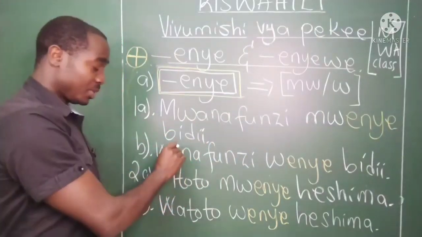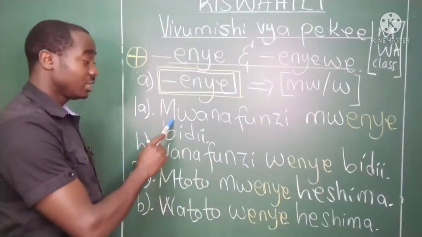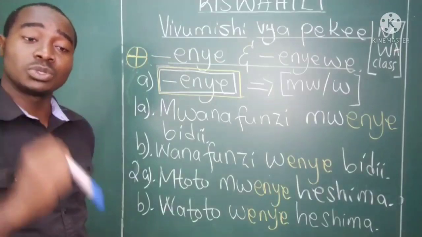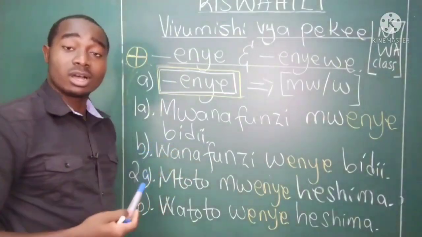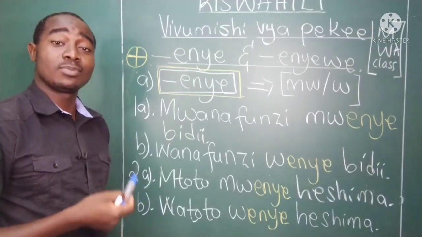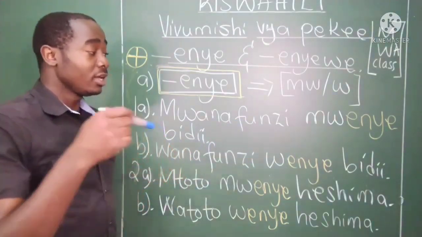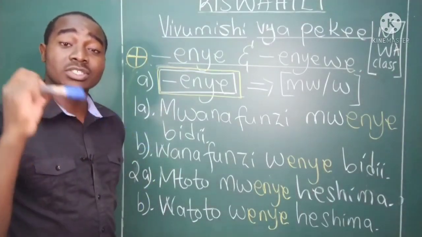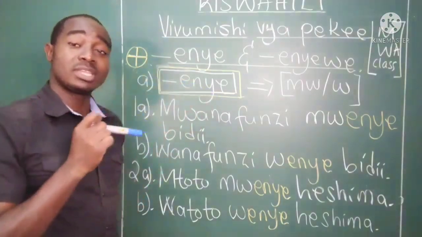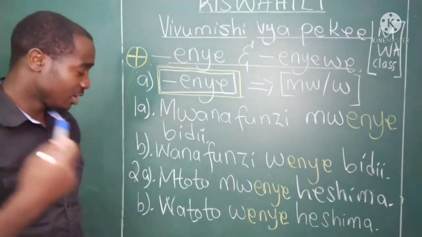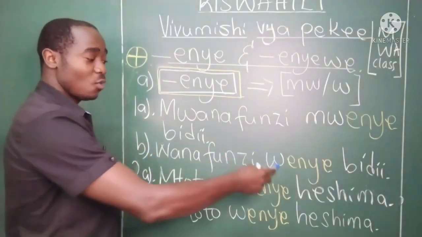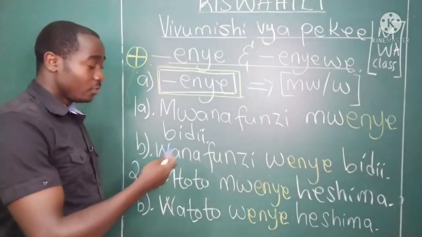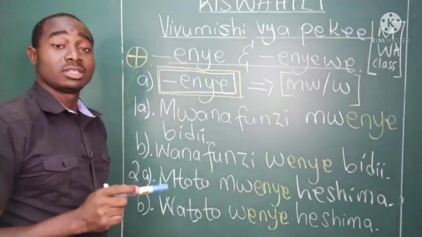Mwanafunzi mwenye bidii. Hardworking student. Bidii means hard work. In English we just say a student with hard work, but actually it is a hardworking student. In plural form, what do we say? Wanafunzi wenye bidii, hardworking students.